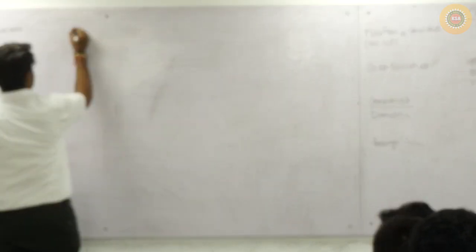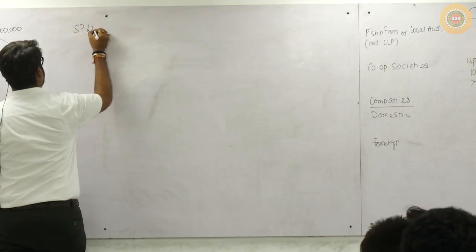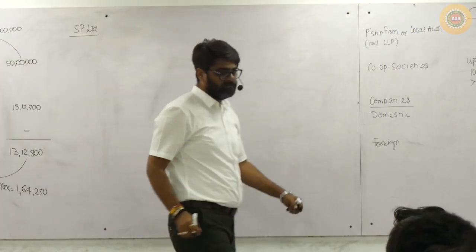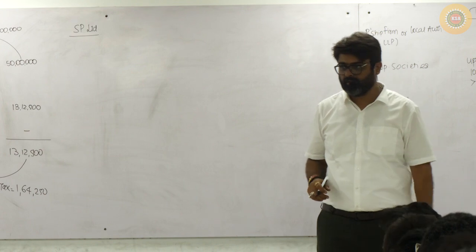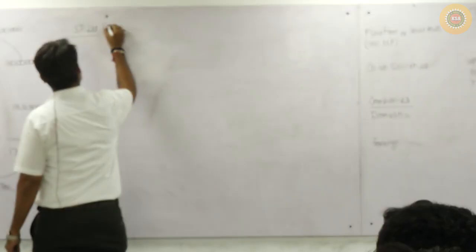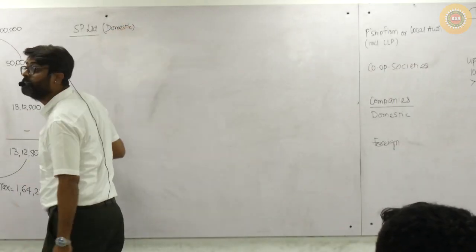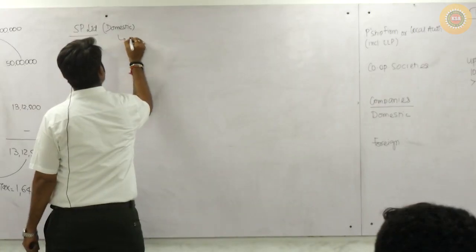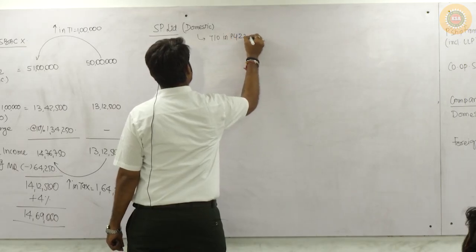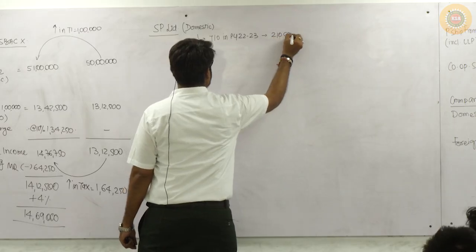Now, the example is SP Limited. Who is the assessee? Individual, no? Or a company? Company. SP Limited is a domestic company whose turnover in previous year 22-23 was 210 crores only.